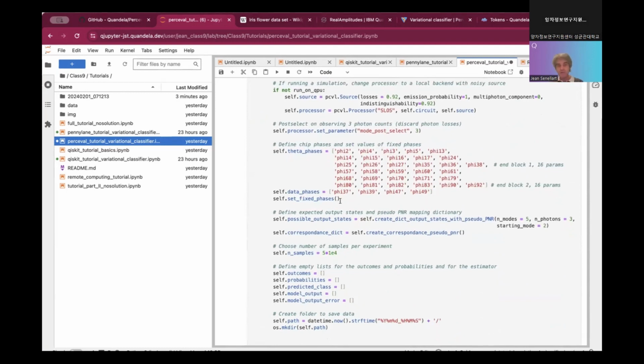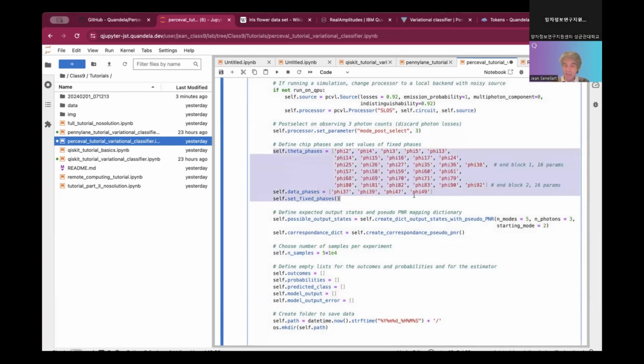Physically, it means that we will set up the different phases of the circuit by hand to try to control directly, to use directly the fact that we are using physical phase shifters. So for instance, here we see which are the phases that will be used by the theta, the weights, and which are the phases that will be used by the data.